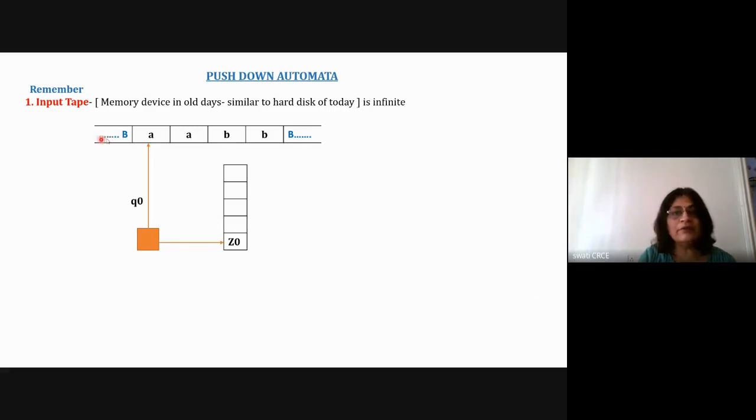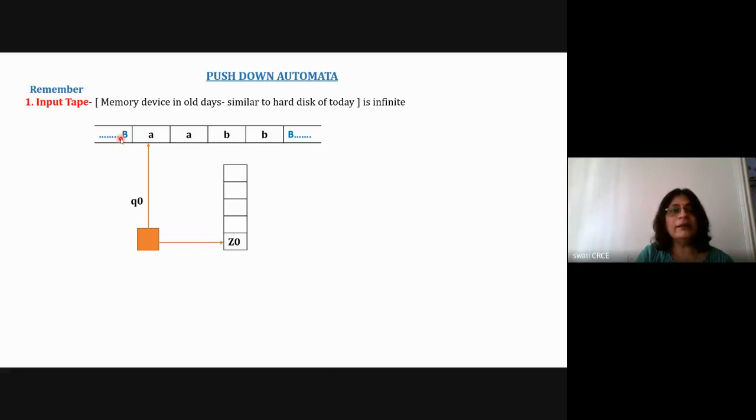And the input tape is an infinite input tape. So we assume that the memory available for us to work with is an infinite amount of memory. There is no limit on the memory. Any big string, any string of any length, can be stored. But in a real application, you will have some limitation, because you will need some limited amount of memory. But we are assuming there is no problem in the input memory.